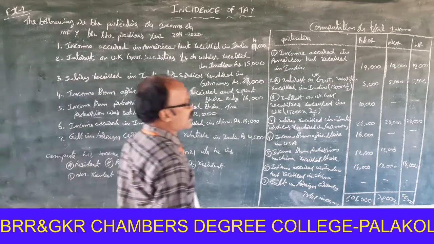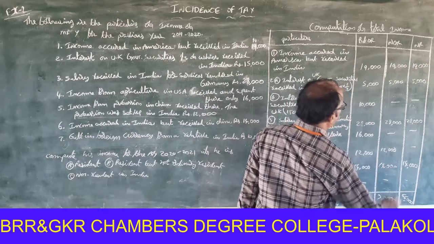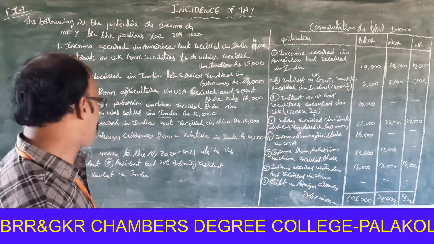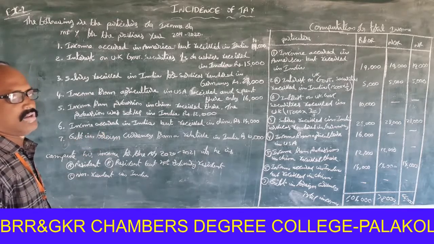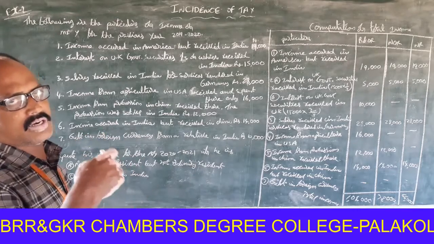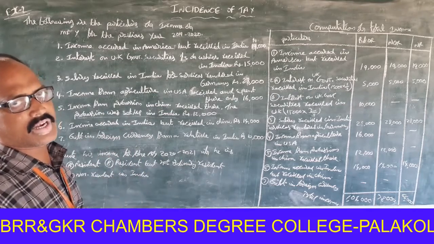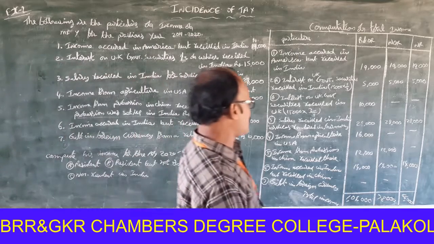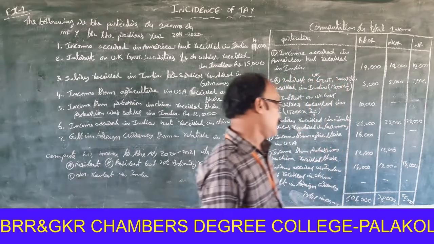That's why it is taxable for resident and ordinary resident and not ordinary resident. It is not taxable for non-resident. Income earned in India but received in China is Indian income, so it is taxable for all categories.